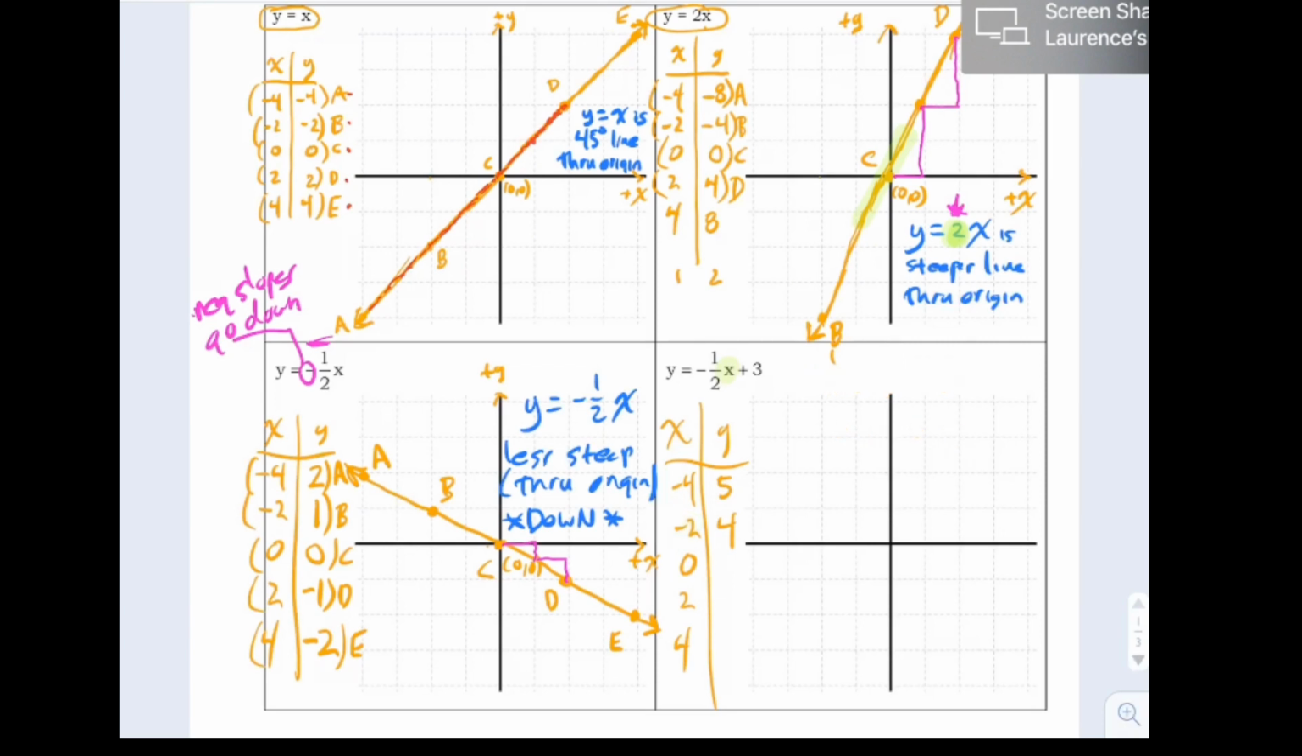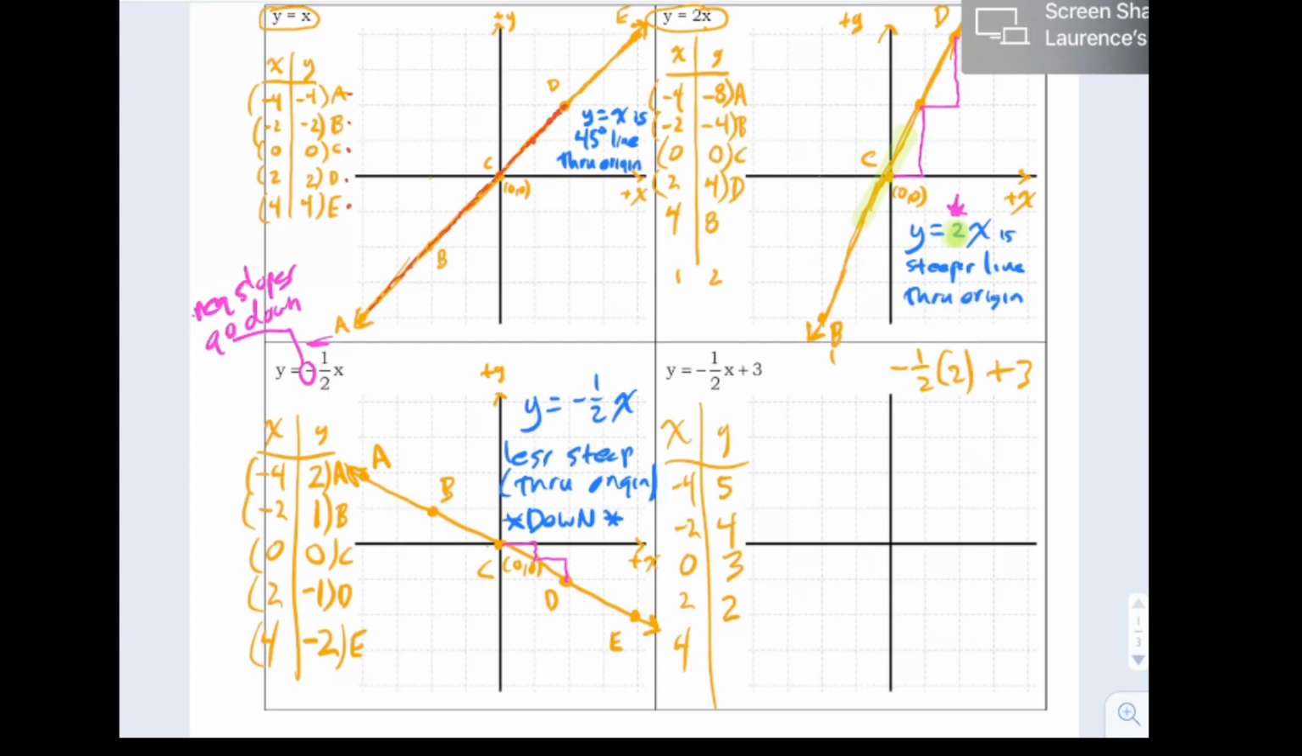When you plug in 0 for x, you get 1/2 times 0, but then you add 3. That's the same as 0 plus 3. You get 3. When you plug in x equals 2, negative 1/2 of 2 plus 3. Negative 1/2 of 2 is negative 1, plus 3 is 2.